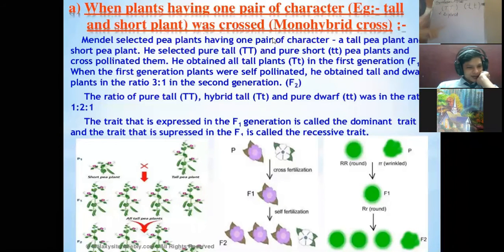But where only one gene is present out of the pair, that is the sex cell, which we call the gamete, and it is haploid in nature.